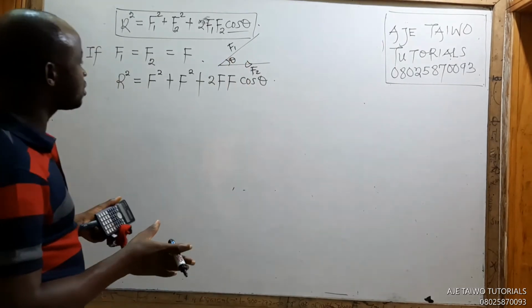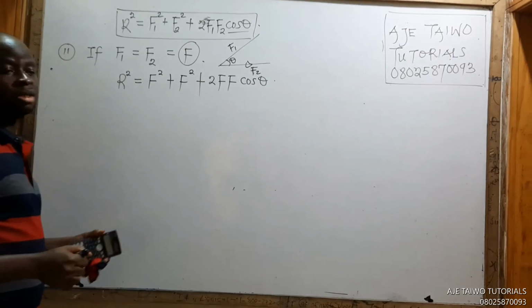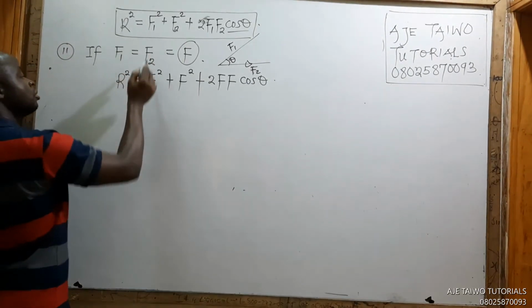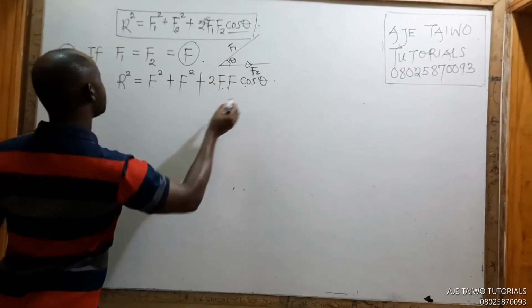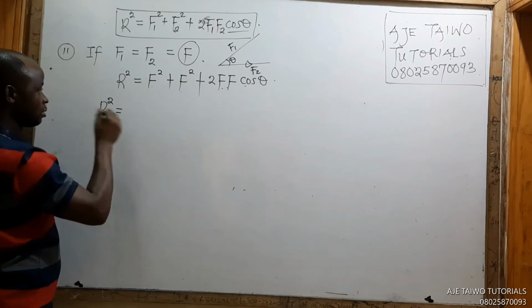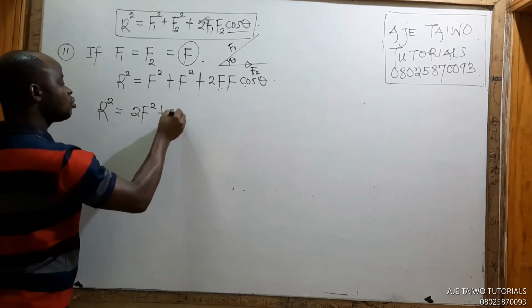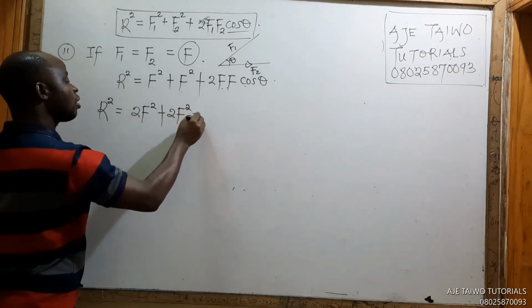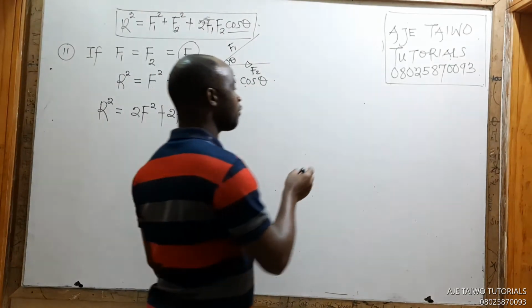But the forces are now the same, and we call them F. If you see F1 or F2 anywhere, put F. So R squared equals F squared plus F squared plus 2F squared cos theta. Don't forget our angle alpha.